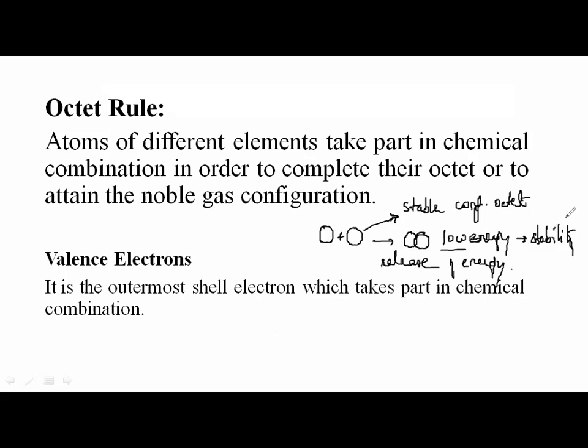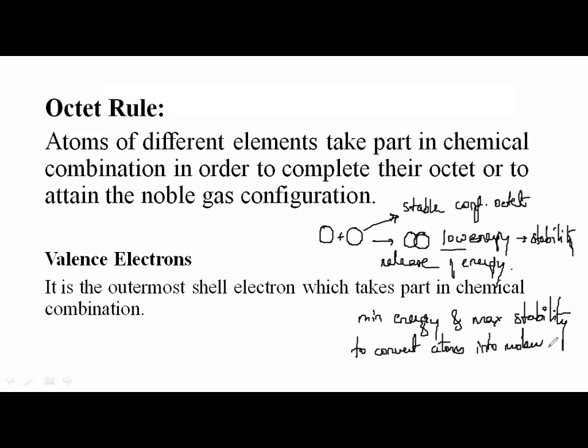Okay. So chemical bonding takes place to acquire a state of minimum energy and therefore maximum stability, to convert atoms into molecules. And we can divide these atoms into three types. Say, electropositive atoms we have.